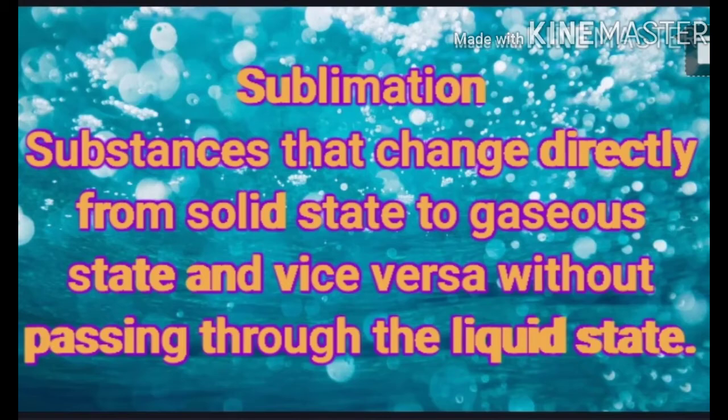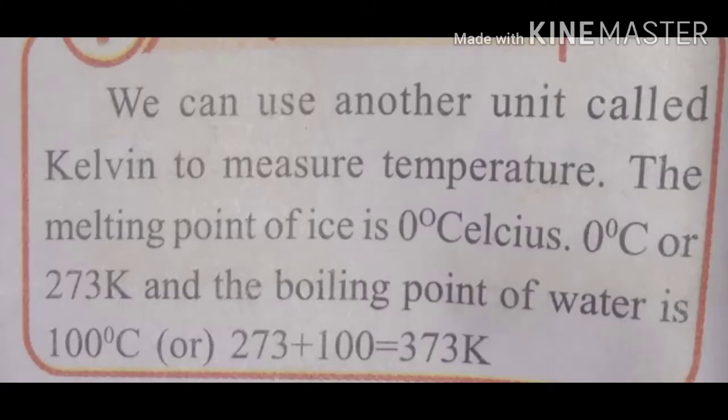Next, children, we can use another unit called Kelvin to measure temperature.